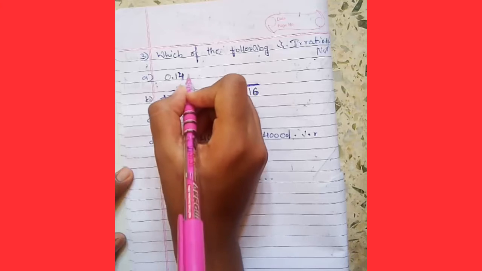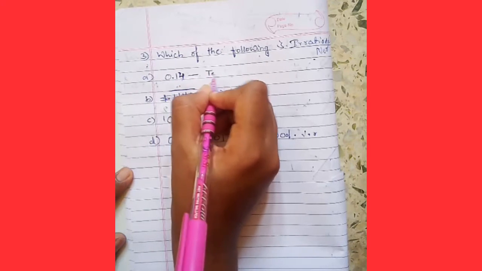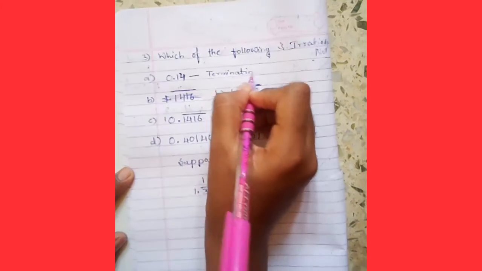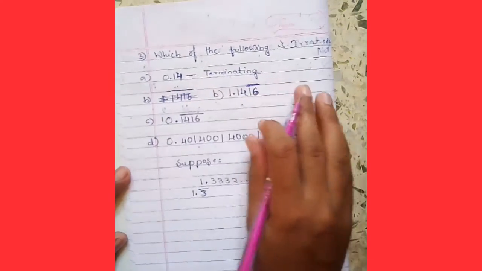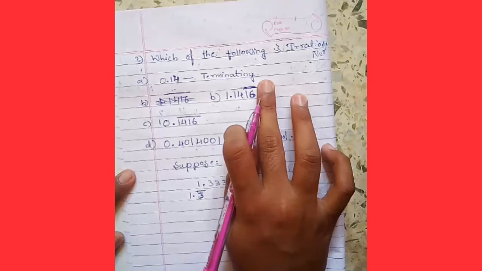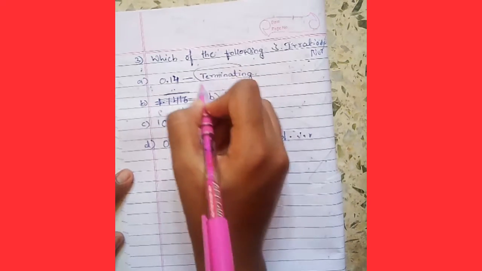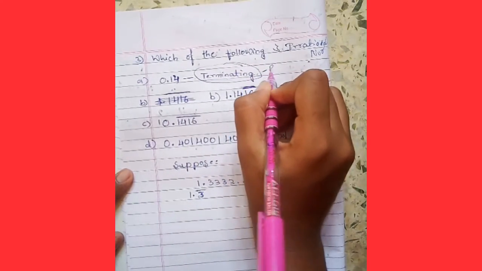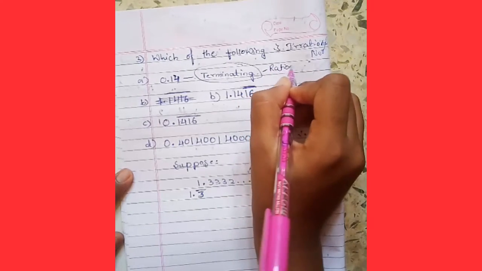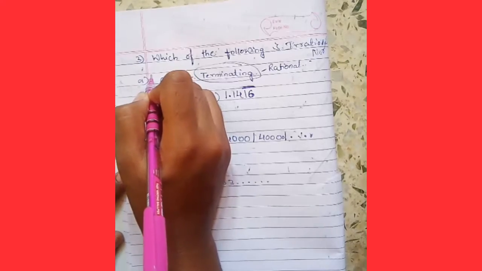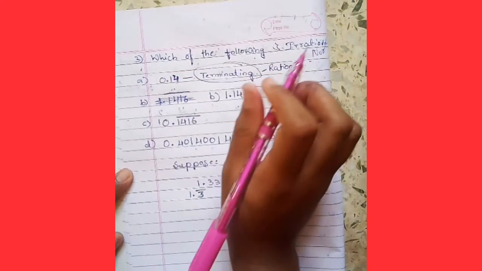That means this is terminating. 0.14 is a terminating decimal. Is a terminating decimal an irrational number? No, a terminating decimal is a rational number. So option A is not an irrational number.